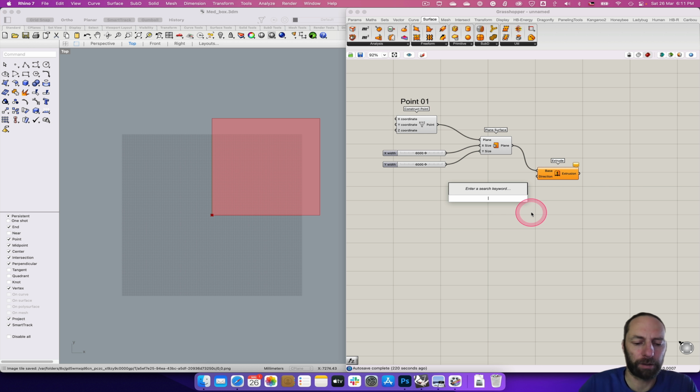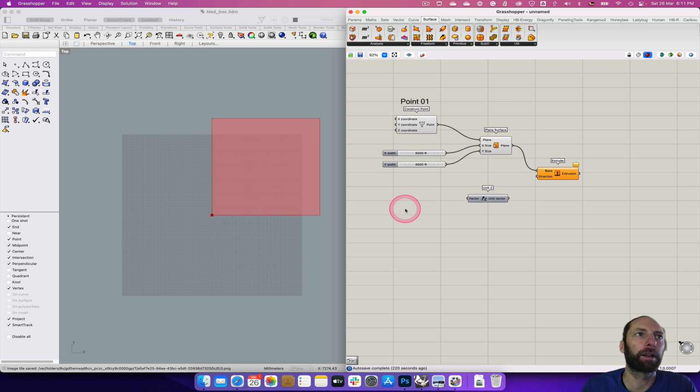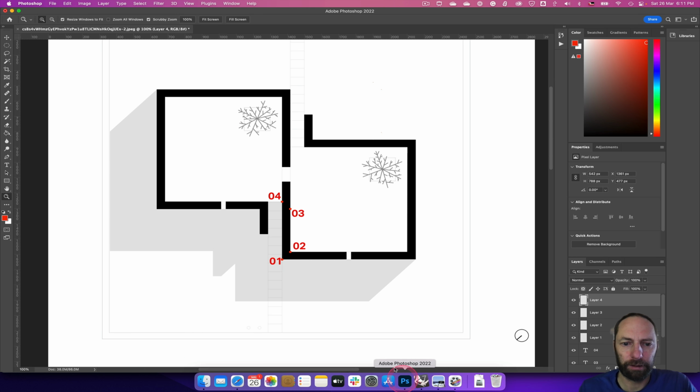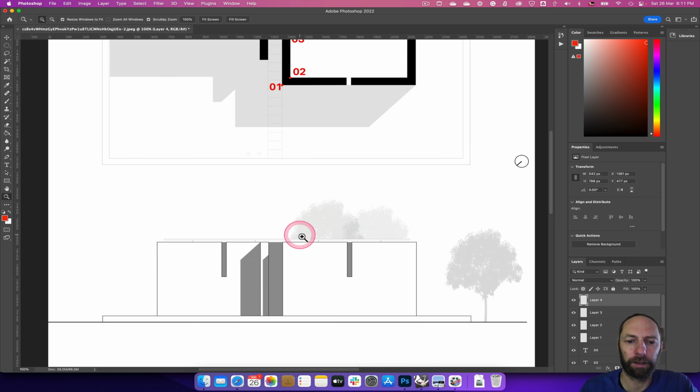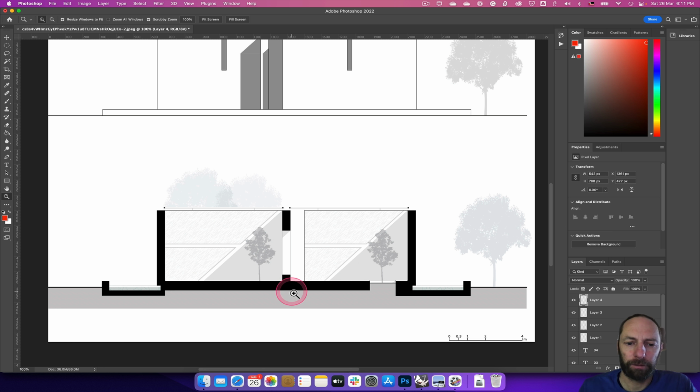So we want it to go up, which is Z, so unit Z, and then we need a height. So let's figure out what height we actually need to start with. So let's come back down here. We're going to do it from the base, so we're going to add the base in and then right. So we're going to do a full wall height, I think. Let's have a go.